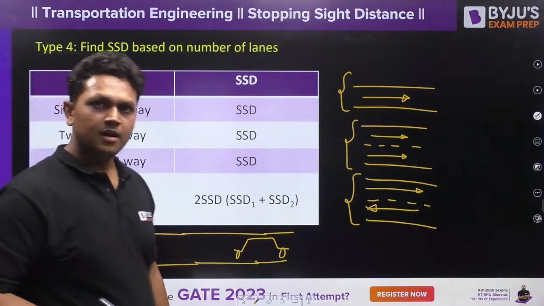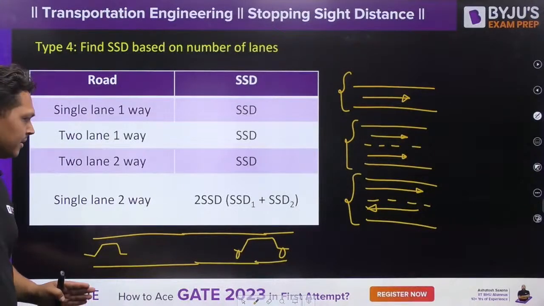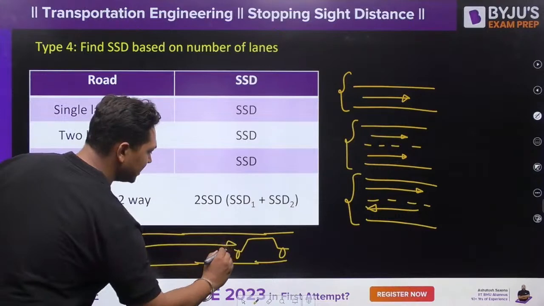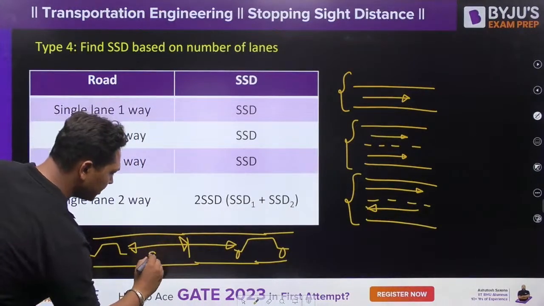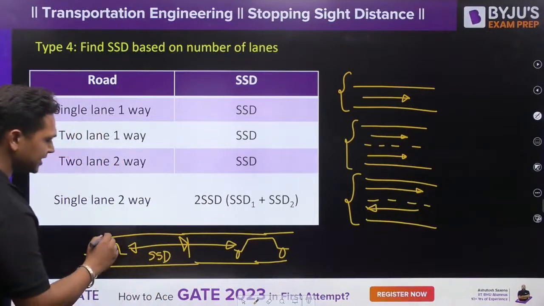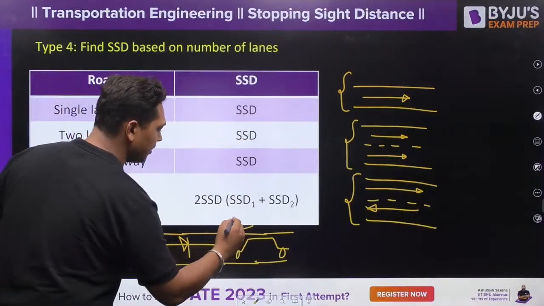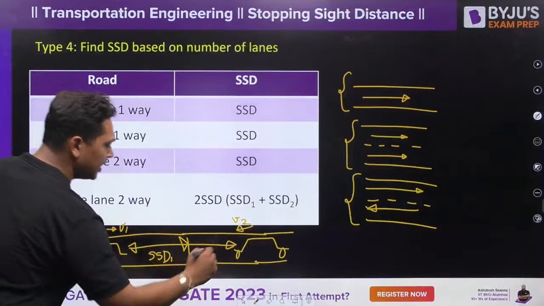Once they see each other, how much distance will they require? Either they will require 2 times the stopping sight distance, or you can say if one is traveling at v1 velocity and the other at v2 velocity, one will require SSD1 and the other will require SSD2.